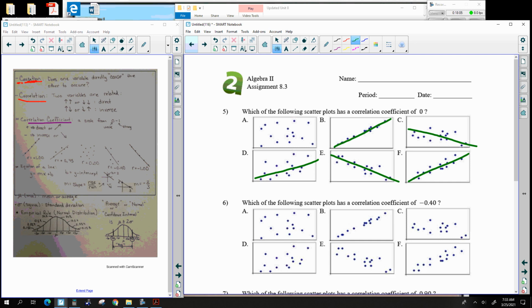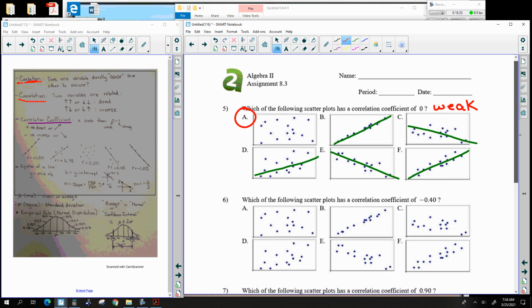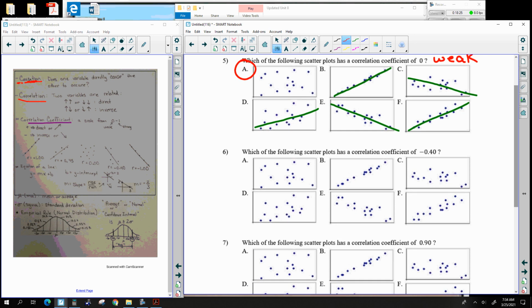Okay. So here we go. Here they want a correlation coefficient equal to 0. That means it's really, really incredibly weak. Really, like you can't hardly draw a line. So the weakest one there is A. I can't really even draw a line, it's so weak.